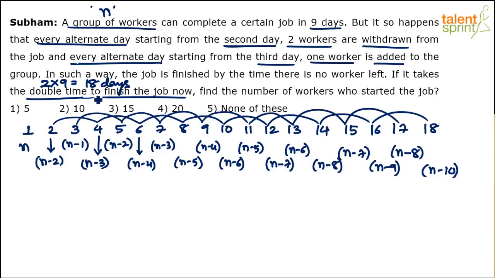Why are we stopping on the 18th day? Because it takes double the time to finish the job now. By the time the job got finished, it took double the time. They could originally do it in 9 days, but now 18 days. Now, this looks to be lengthy, but it might be the easiest way to solve, because you just have to